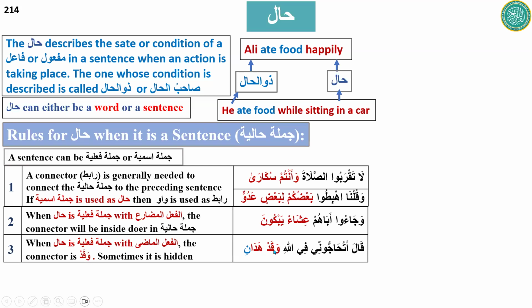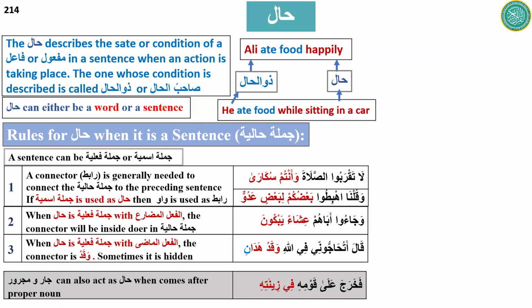So waqad is a connector here. Waqad hadani is the hal. Sometimes waqad can also be absent, but mostly it is there.